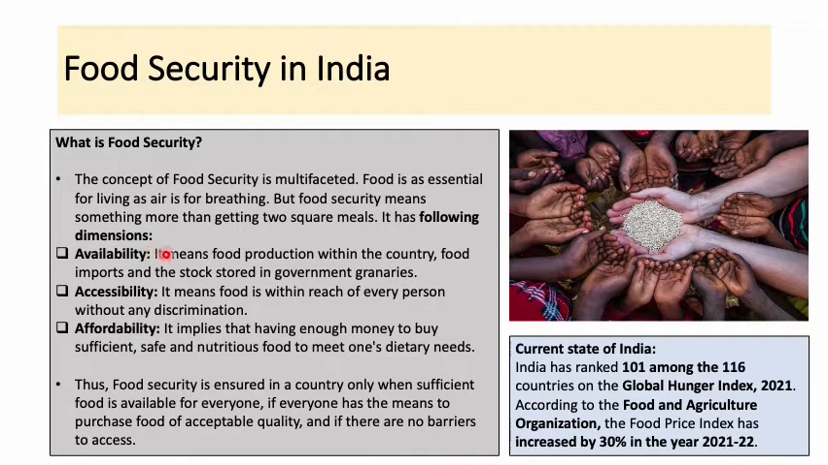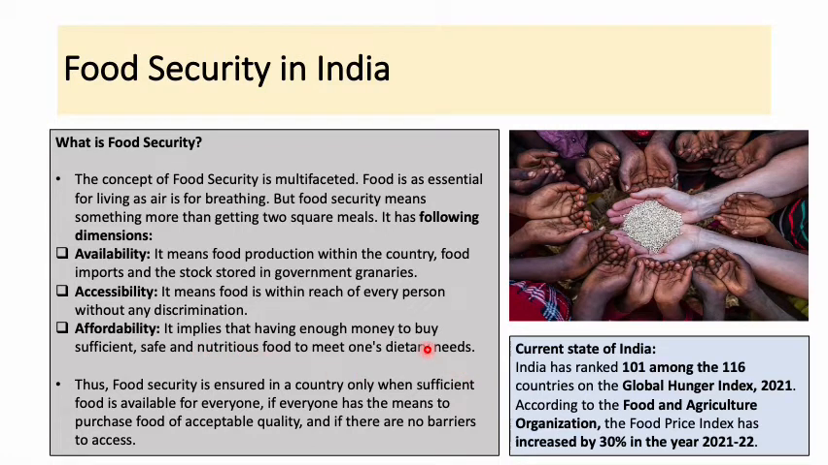What is availability? It means food production. Availability includes the food which is produced in India, the food that India has imported, and also the food that India has stored in the government granaries. Accessibility means food is within reach of every person without any kind of discrimination. And affordability implies having enough money to buy sufficient safe and nutritious food to meet one's dietary needs.